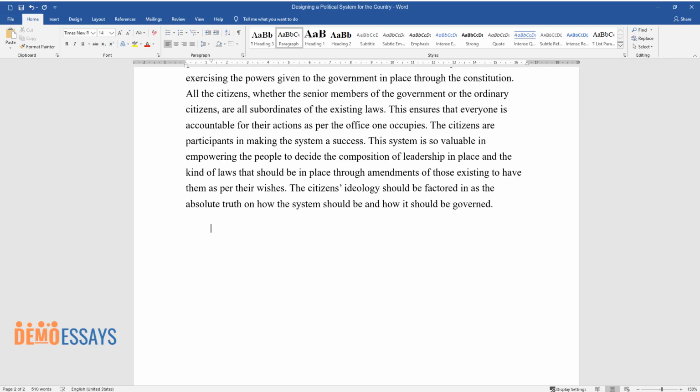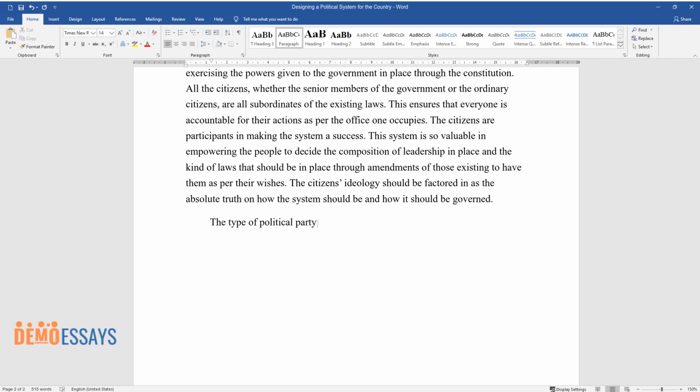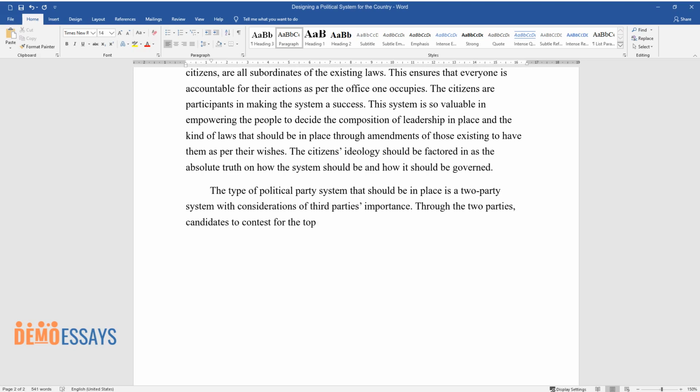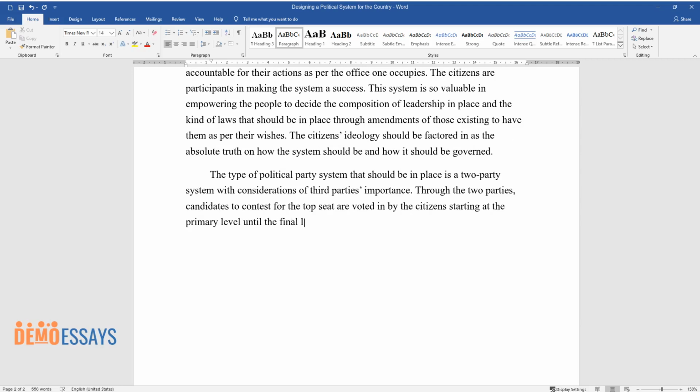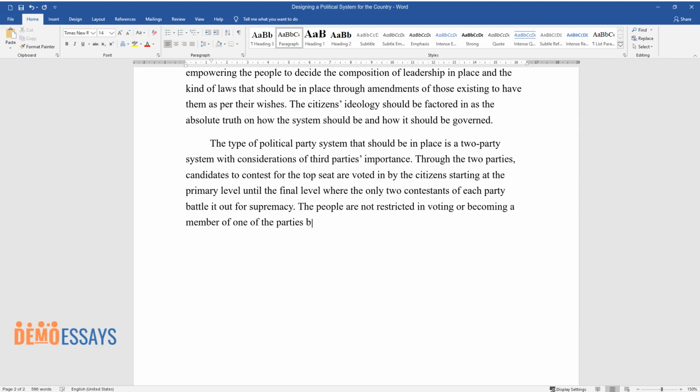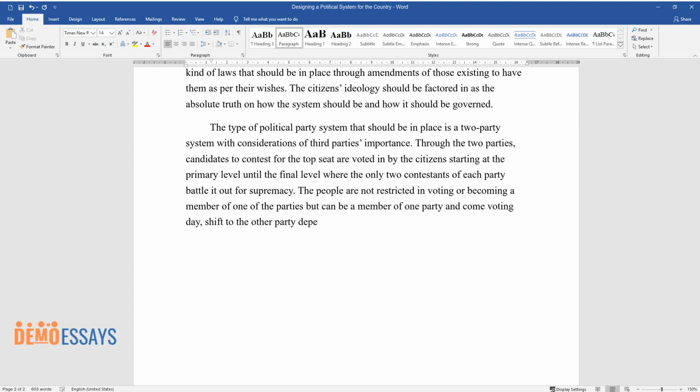The type of political party system that should be in place is a 2-party system with considerations of third parties' importance. Through the 2 parties, candidates to contest for the top seat are voted in by the citizens starting at the primary level until the final level where the only 2 contestants of each party battle it out for supremacy. The people are not restricted in voting or becoming a member of one of the parties but can be a member of one party and come voting day, shift to the other party depending on the ideologies and the popularity of the party.